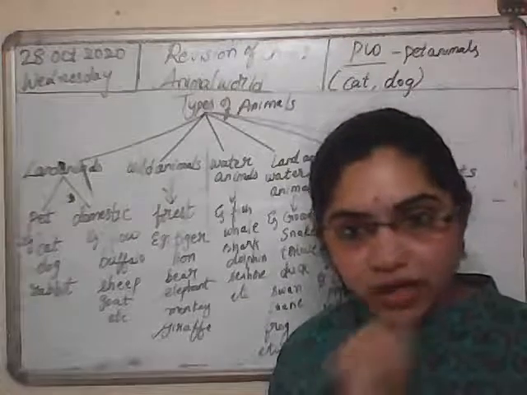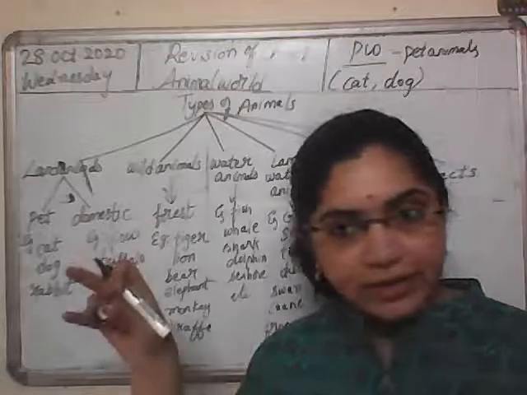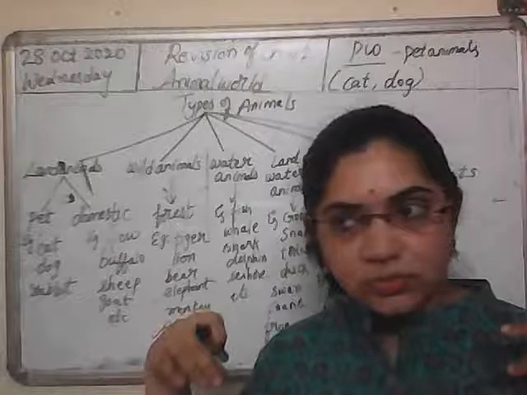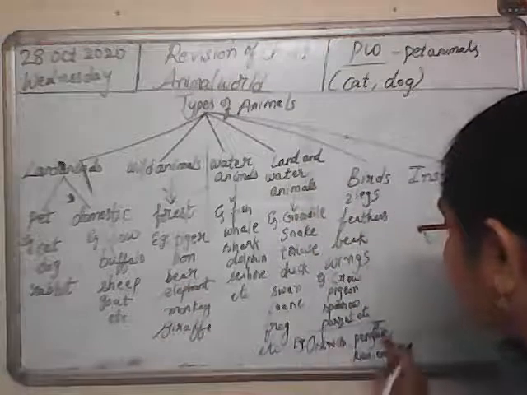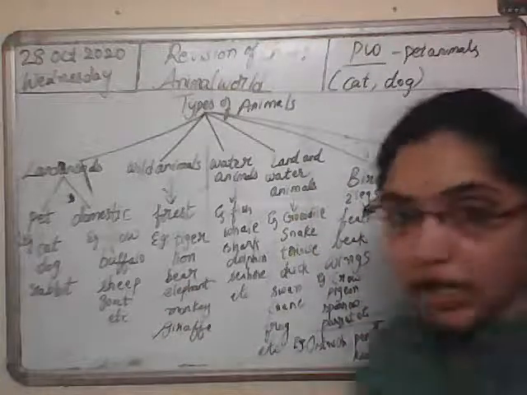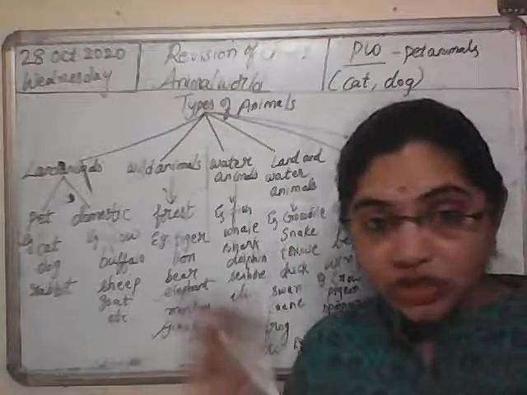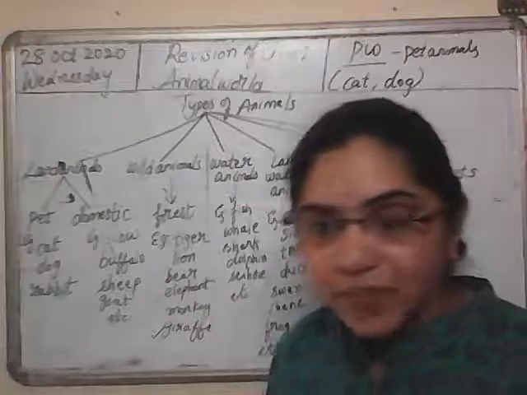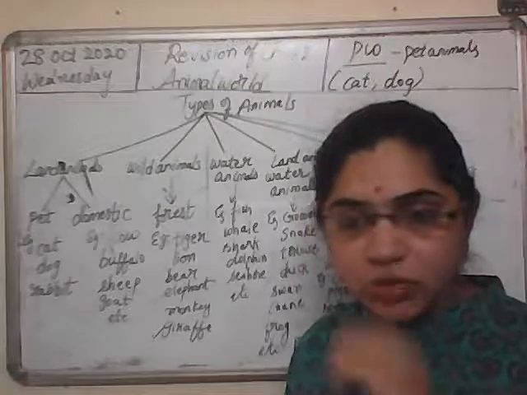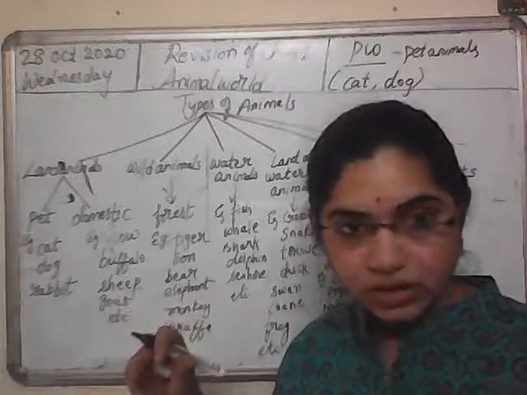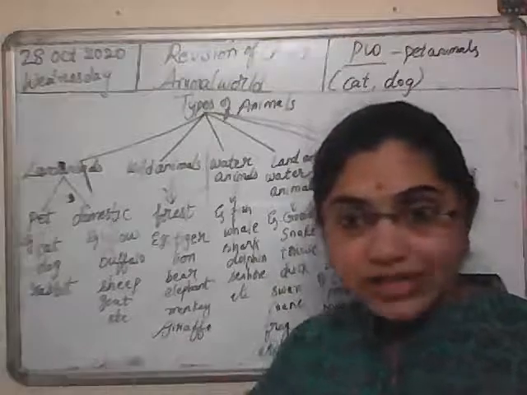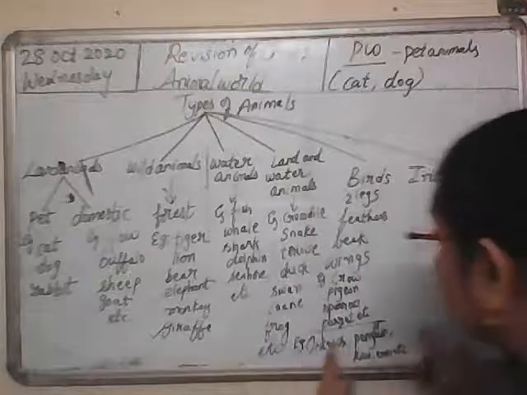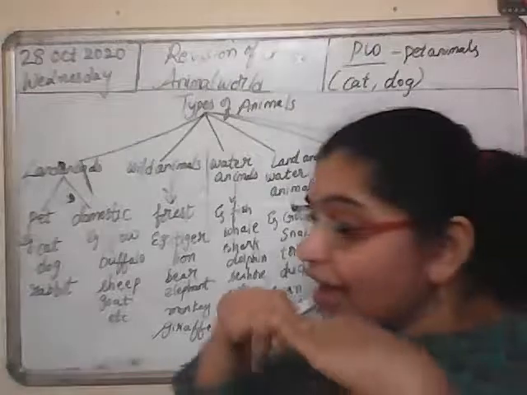Vulture and eagle. Eagles can fly. Vulture. So ostrich, penguin, kiwi, and emu are the birds which cannot fly. Yes, see, these water birds also, crane can fly. They can fly to large distances. Whereas some birds, they fly only to short distances. But here we are speaking about the birds which cannot fly at all.